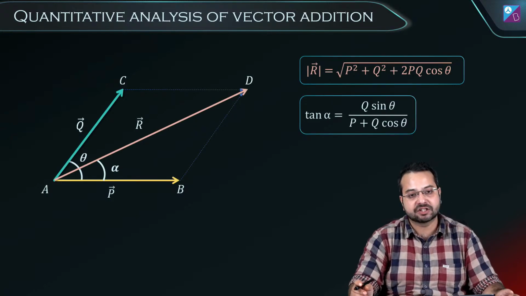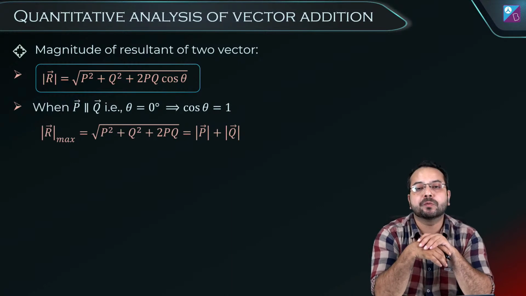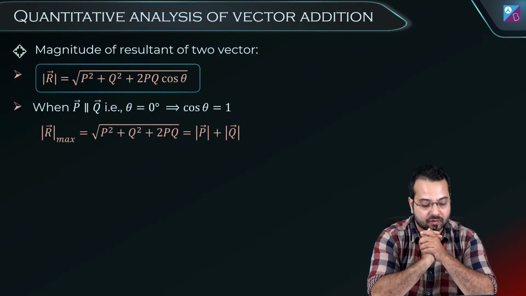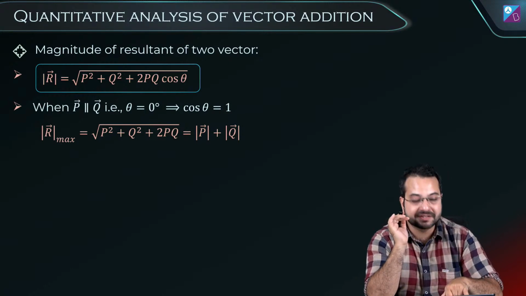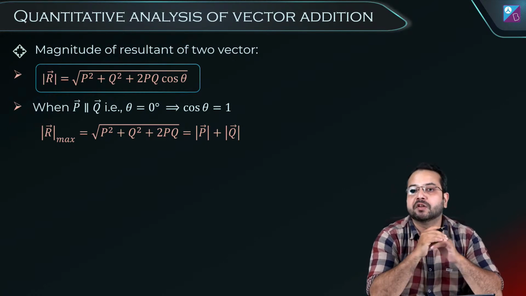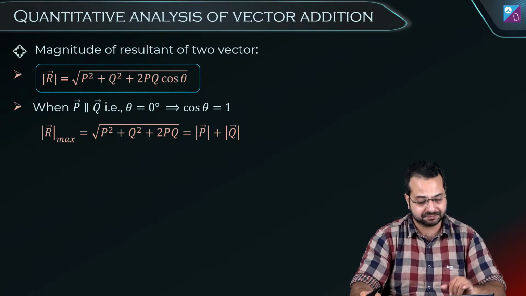Alright, done? Chaliye. So let's move to the next part. Now what we want to do is we want to think of some special cases. Resultant is under root of P square plus Q square plus 2 PQ cos theta. Now what we want to do is we want to look at some special cases. What are the special cases?